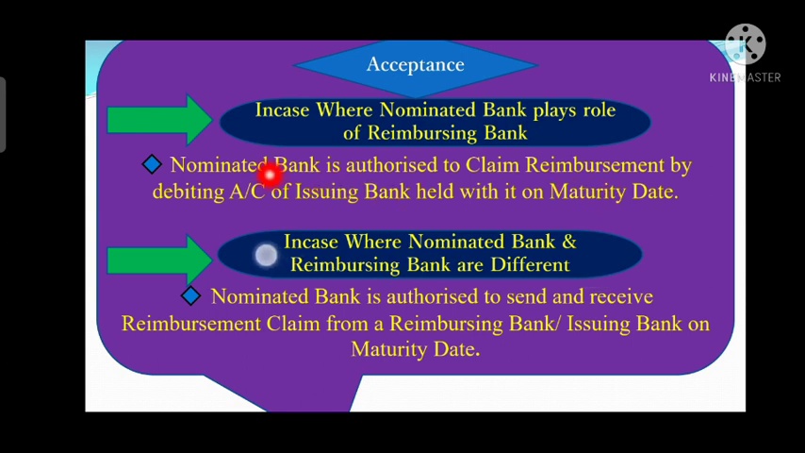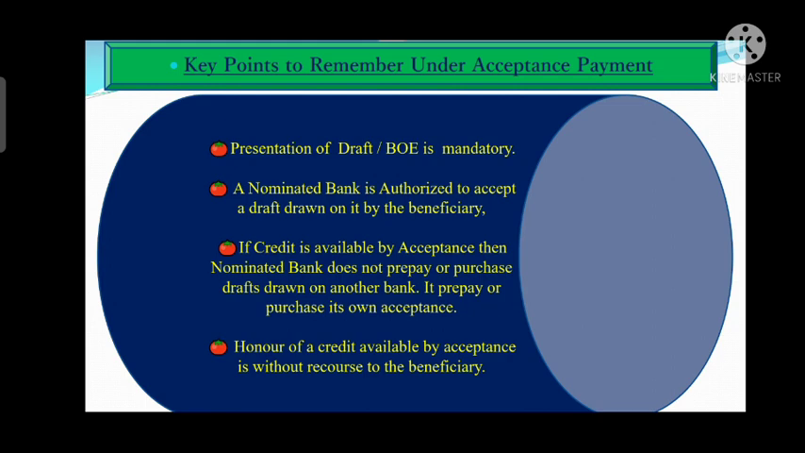Why will it debit the account of issuing bank on maturity date? Because the credit is available by acceptance and the nominated bank is also the reimbursing bank in that credit. But if the nominated bank and reimbursing bank are different under that credit, then the nominated bank has to lodge the claim with the reimbursing bank. After that, the reimbursing bank will reimburse the nominated bank on the due date because the credit is available by acceptance. Right? What are the key points which we need to remember under acceptance payment?